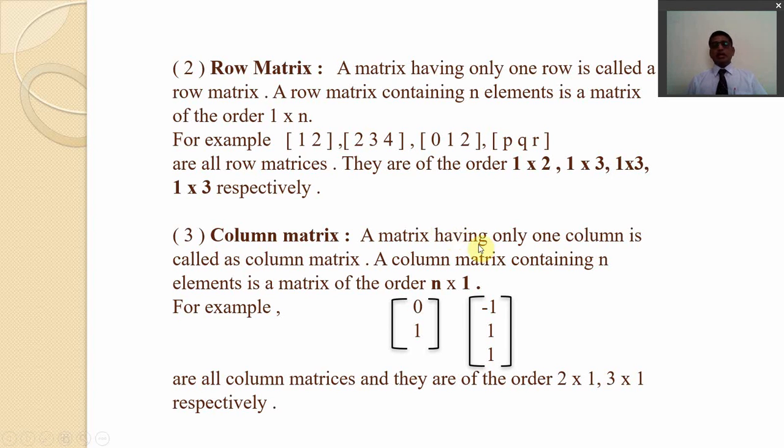Number 3. Column matrix. A matrix having only one column is called a column matrix. A column matrix containing n elements is a matrix of the order n by 1. For example, this column matrix having elements 0, 1. Another example of a column matrix having elements -1, 1, 1. These are all column matrices and they are of the order 2 by 1 and 3 by 1 respectively.